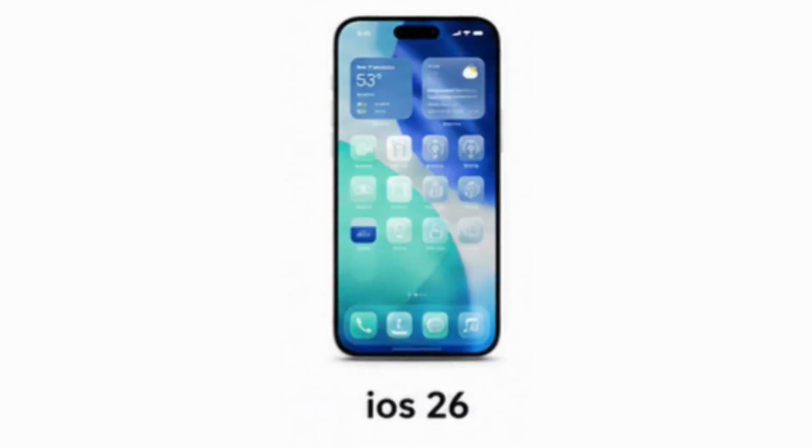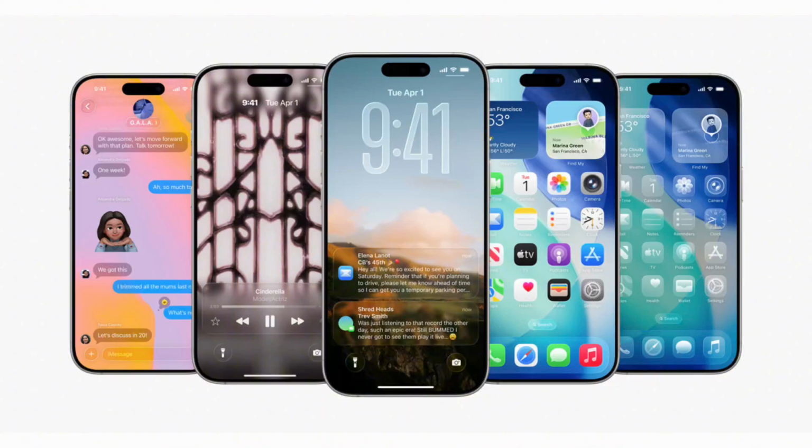iOS 26. Introduced in 2026, after Apple's new year-based naming strategy, iOS 26 represents the next generation of the platform. It features the Liquid Glass visual design, deeper Apple Intelligence integration, smarter communication tools, and broader system-wide improvements that make the iPhone feel more responsive and more personal while keeping Apple's focus on privacy and seamless integration across devices.